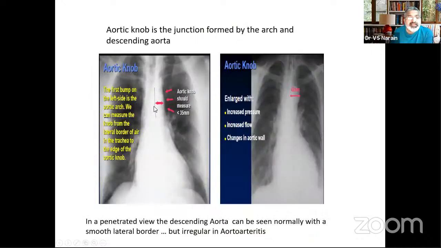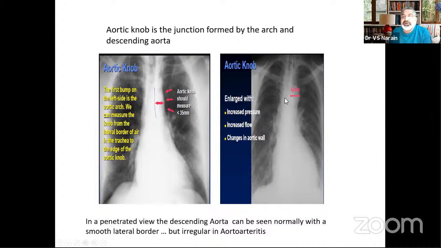What about saying that your aortic knuckle or knob is prominent? The criteria used is that you draw a line from the lateral border of the tracheal aerogram, and this distance to the outer border of the aorta should be less than 35 millimeters. In this case, if you draw a line from the lateral border of the tracheal shadow, this distance is 42 millimeters, so the criteria of more than 35 millimeters is met, and you have a prominent aortic knuckle.